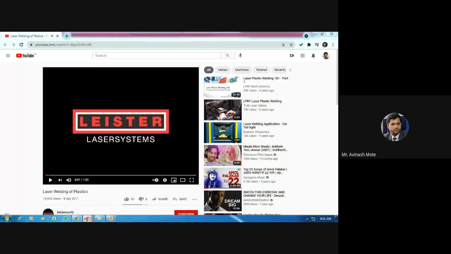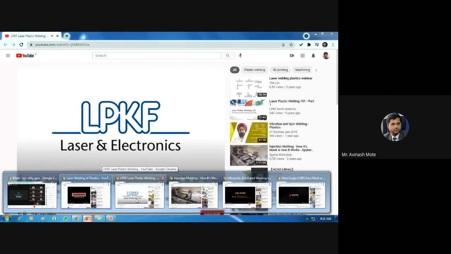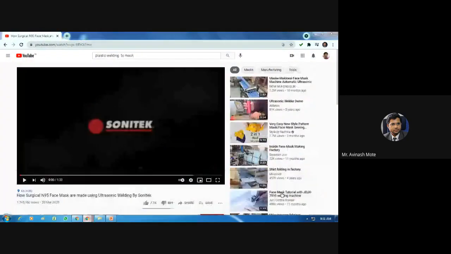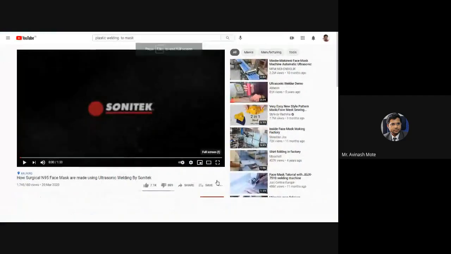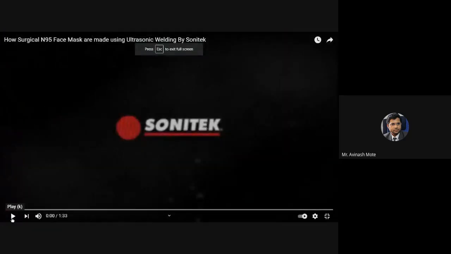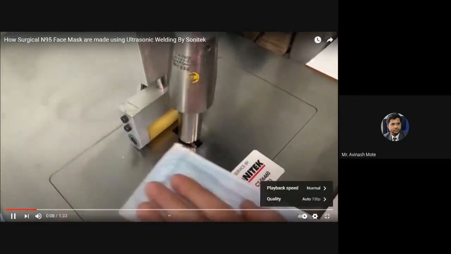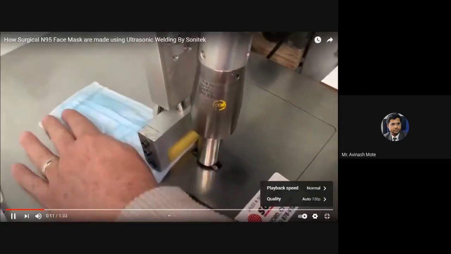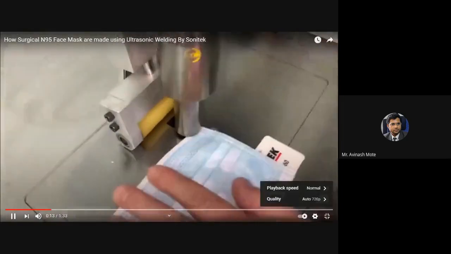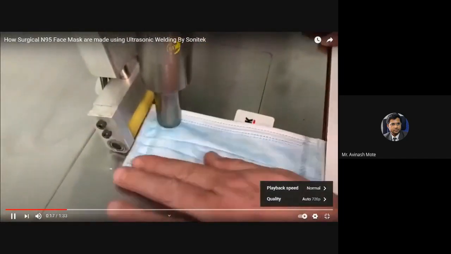What else do I have? Masks. Yeah, that's what I want to show you. Let's check how the masks are welded together. Now this is the recent trend, so I'm showing it to you. Check it properly. This is not welding, this is stitching. Just see it clearly.